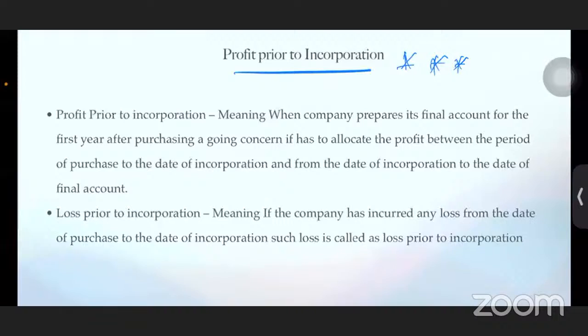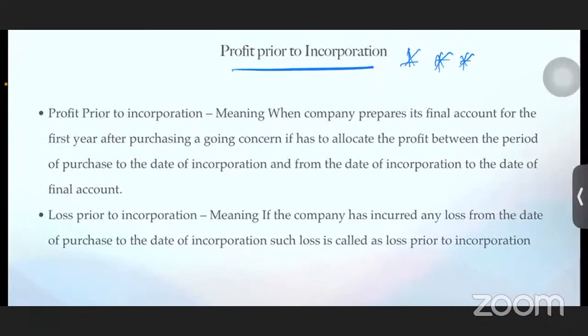Incorporation means that he is converting from a partnership firm or a sole trader to a company. That is the profit which is prior to the incorporation. We will see the meaning here. Profit prior to incorporation is when a company prepares its final accounts for the first year after purchasing a going concern, it has to allocate the profit between the period from the date of purchase to the date of incorporation and from the date of incorporation to the final accounts.